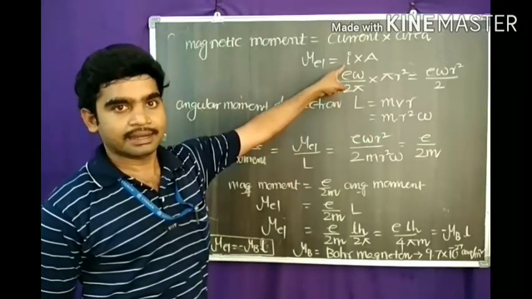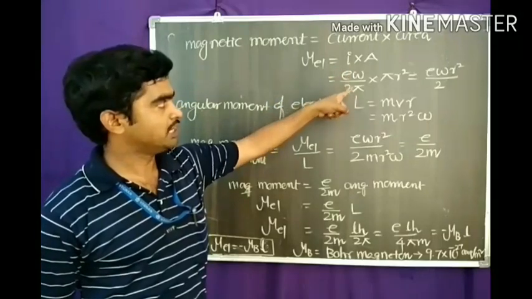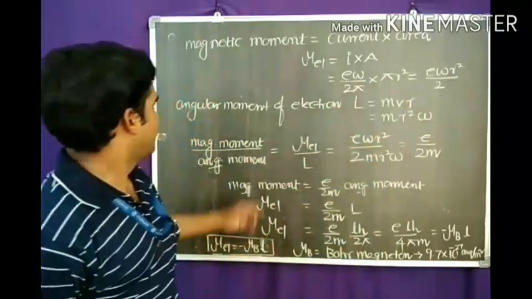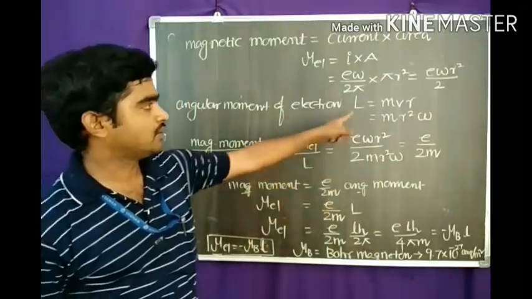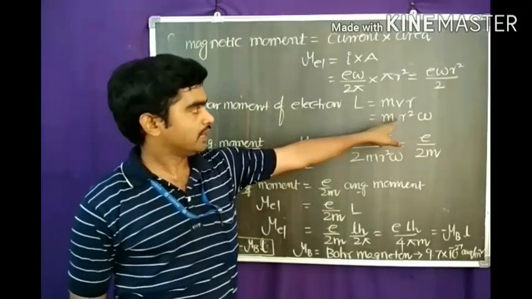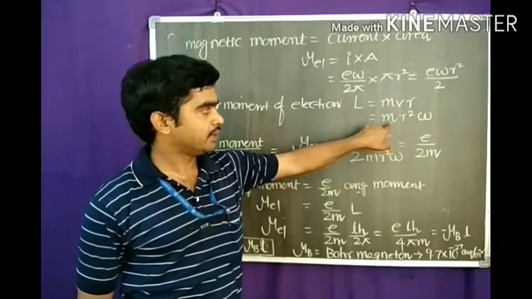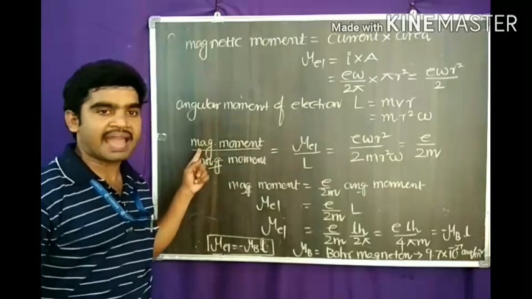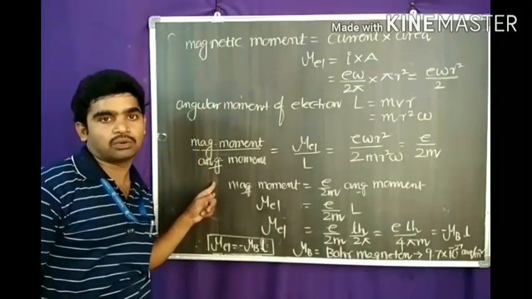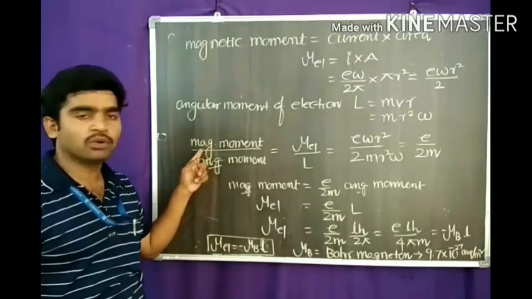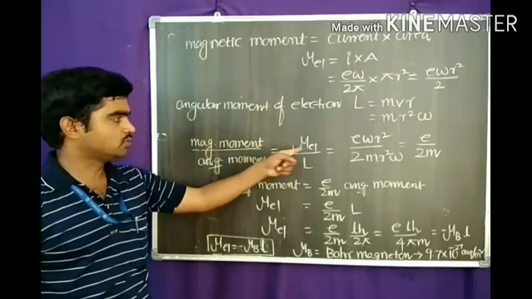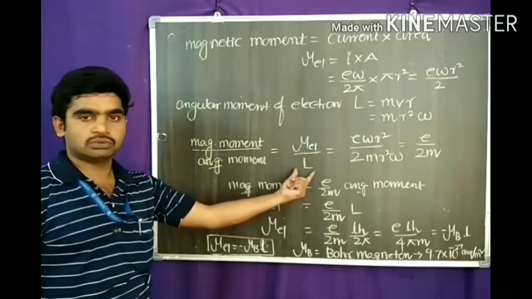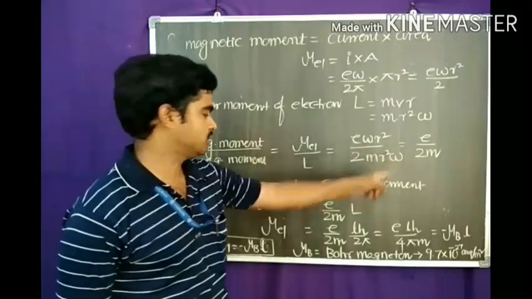We have already derived the current value previously: e omega by 2 pi, into area pi r squared. Then you get this result. The angular momentum of the electron, L equals m v r. Substituting the v value, you get m r squared omega. This is the angular momentum value. The ratio of the magnetic momentum to angular momentum is called the gyromagnetic ratio, mu L by L. Substitute these two values and you get this value.